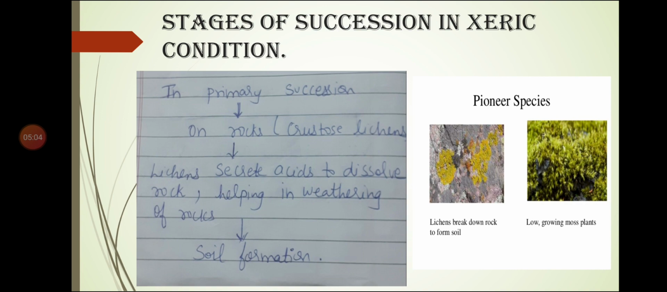Is it clear? I repeat it once. In primary succession, it begins on rocks. Crustose lichens are present on the rocks. Definitely there is nothing else on the rocks, only lichens are present. These lichens secrete acids, and because of those acids the rocks dissolve. This process is known as weathering of rocks. And when the rocks are broken down, it leads to the formation of soil.